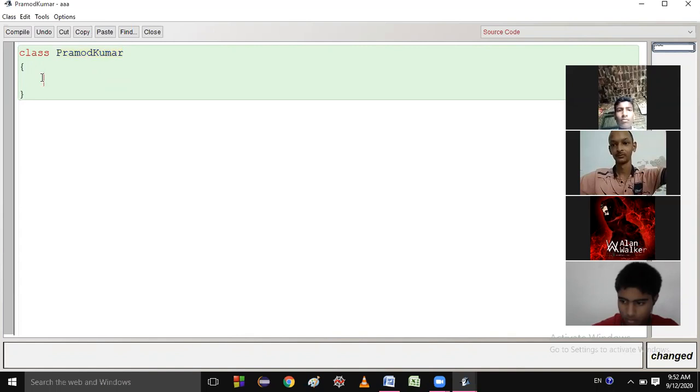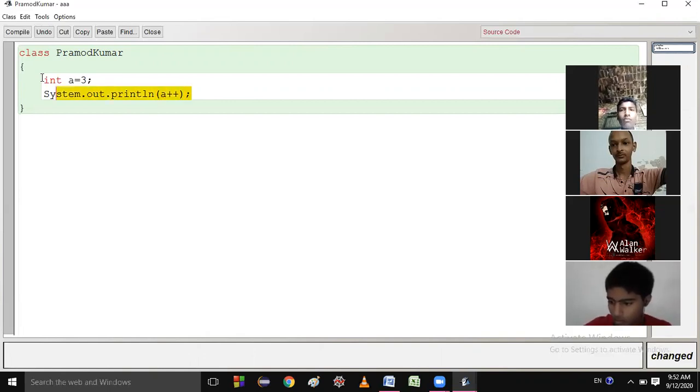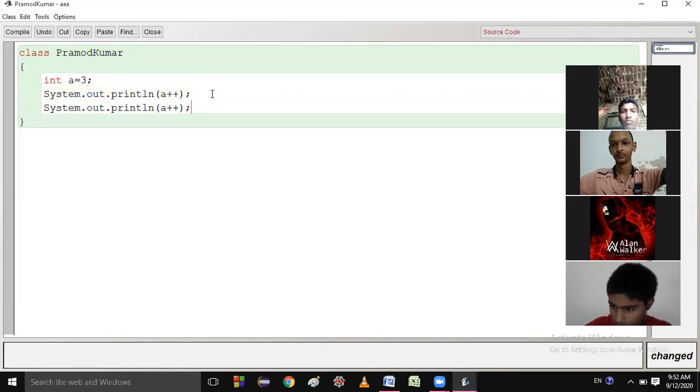So suppose I have written int a equal to 3, and I am writing here System.out.println(a++). Then again, Control C, and I am writing here System.out.println(++a). Let me write the main also: public static void main(String[] args). Okay.